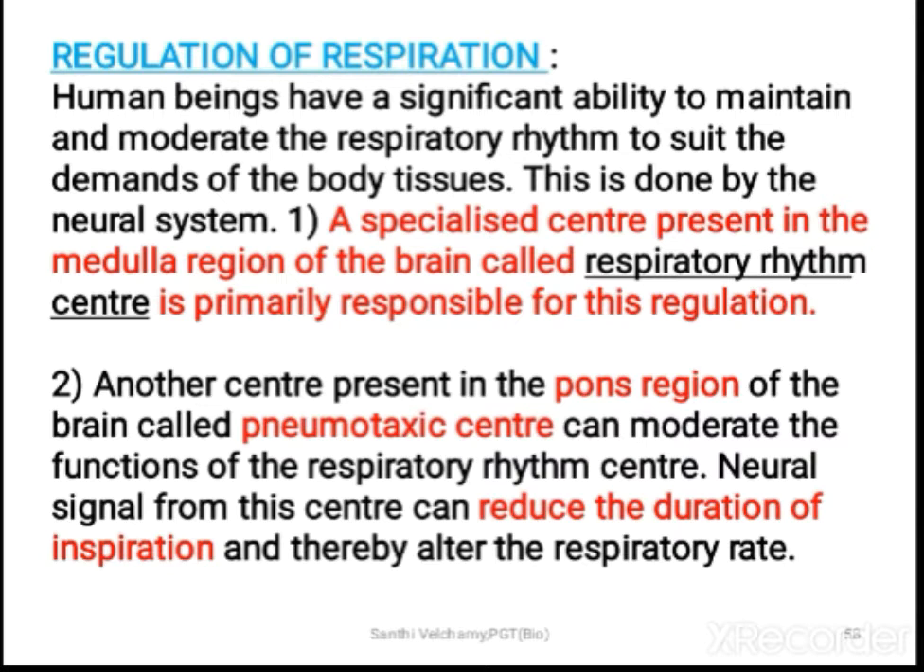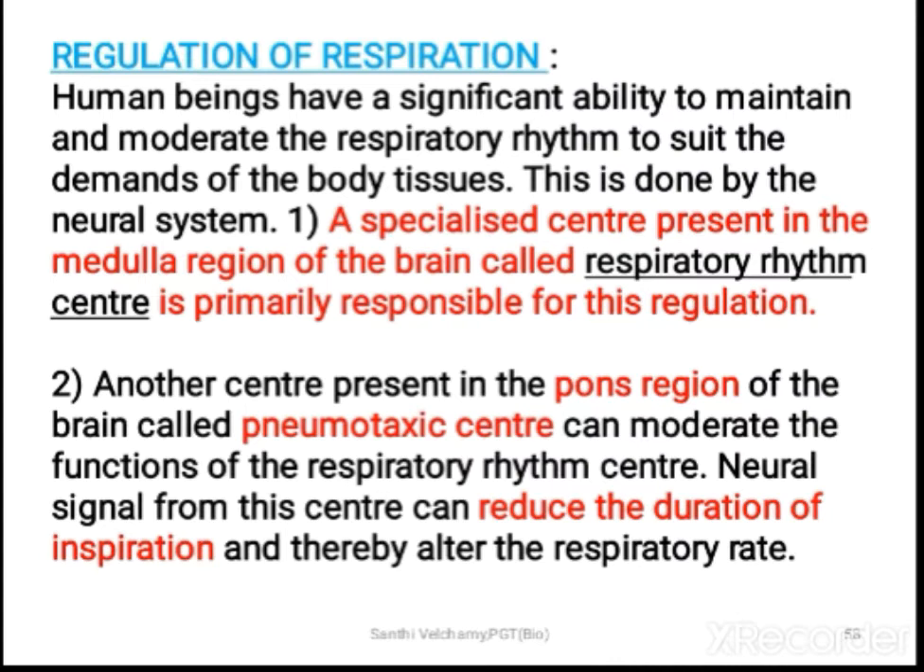First let us study the respiratory rhythm center. This respiratory rhythm center is a specialized center and it is present in the medulla region of the brain. It is primarily responsible for this regulation.